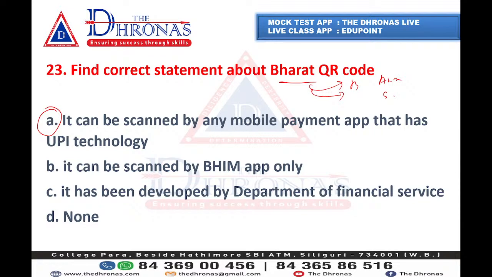It can be scanned by BHIM only? No, it can be scanned by anyone. It has been developed by Department of Financial Services? No, NPCI is the right one, the National Payments Corporation of India.